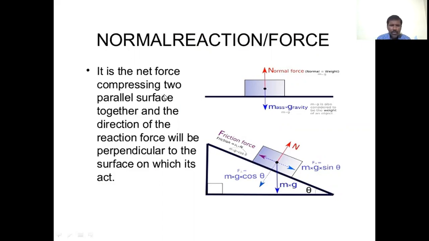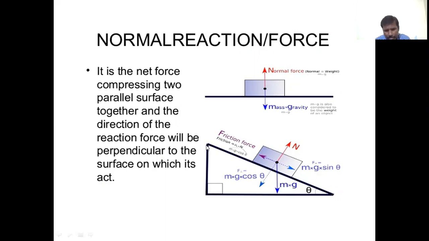That is the net force which is compressing two parallel surfaces together, and the direction of the reaction force is perpendicular to the surface. That is a normal reaction. Mass into gravitational acceleration, that is the weight of the body, acts vertically downward. The normal reaction is the force which acts in the opposite direction to the weight of the body. That is, the normal force equals the weight of the body in the case of